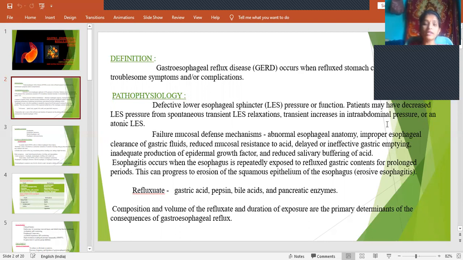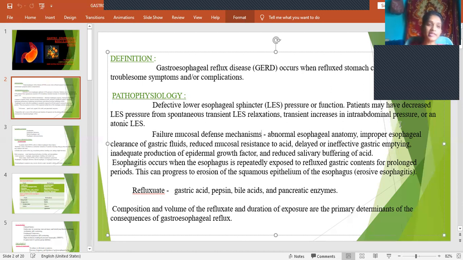So the patients may have decreased LES pressure from spontaneous transient LES relaxations. The sphincter should contract and then relax, contract and relax. But in this condition, due to transient, that means short-time, relaxation, it stays in a relaxed condition so that the contents may not pass from the esophagus to the stomach. So they have decreased LES pressure. There can also be a transient increase in intra-abdominal pressure.